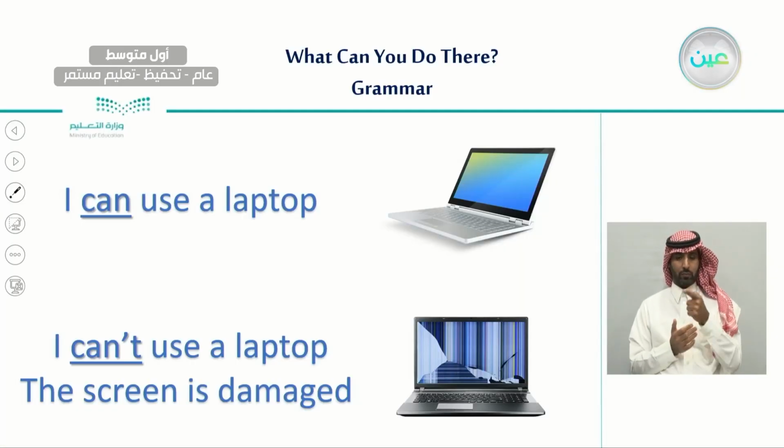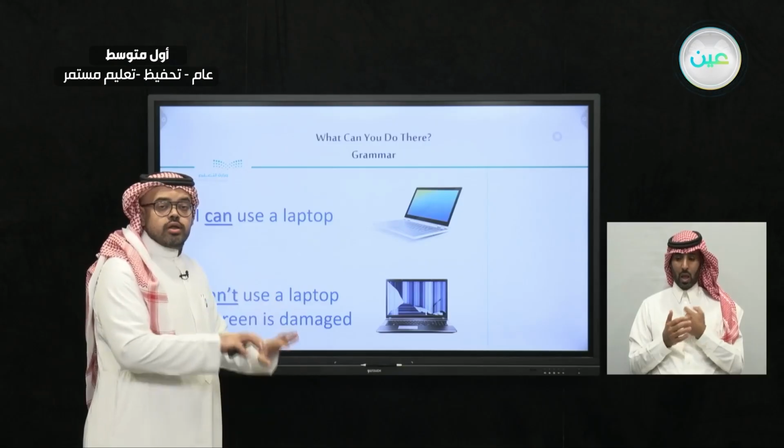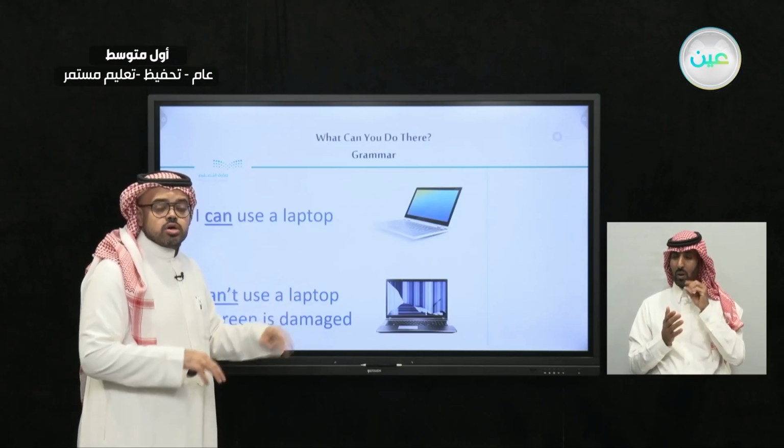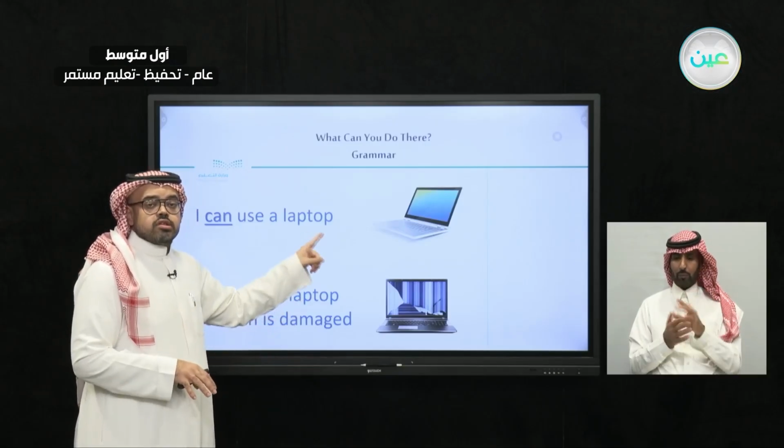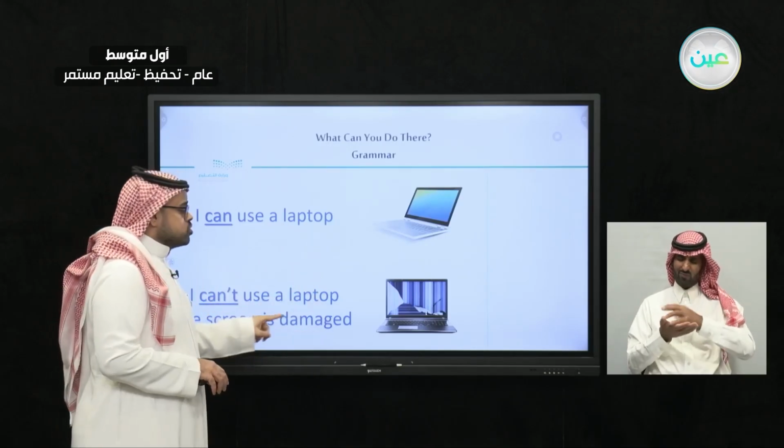Here we have some examples. How can we use can and can't in a sentence? Have a look at the first picture here. Here we have a very nice laptop, and we can say here, I can use a laptop. This is my laptop. I can use it. I can turn it on, I can write in this laptop, I can do a lot of things with this one. But the other laptop, I can't use a laptop.